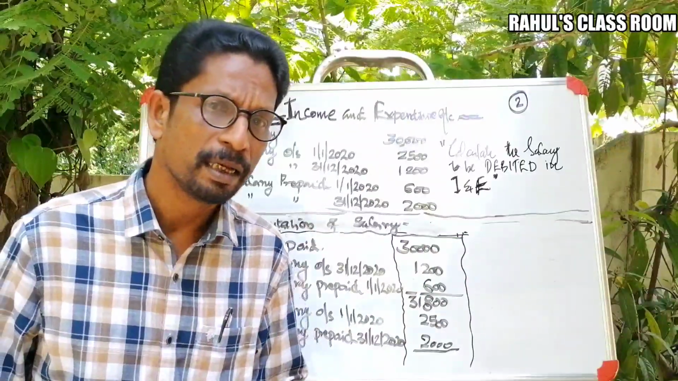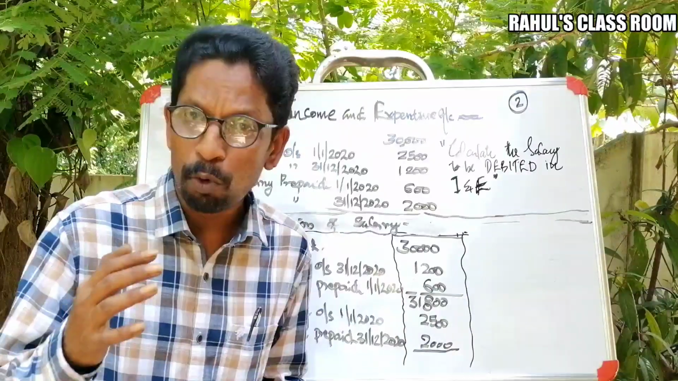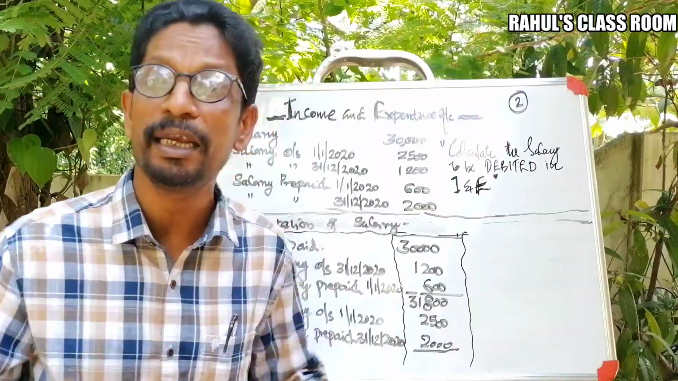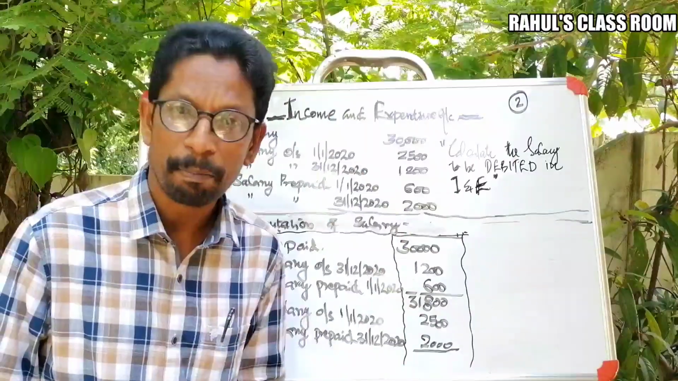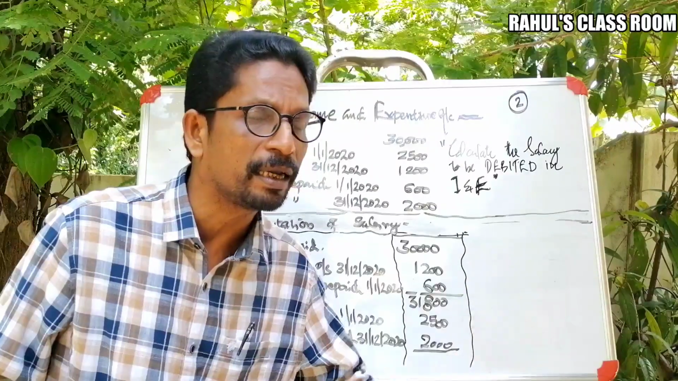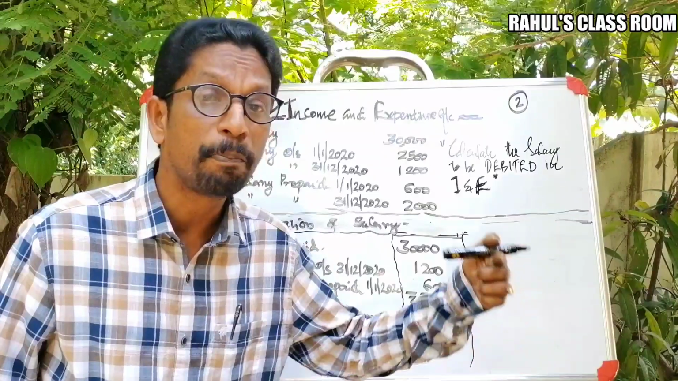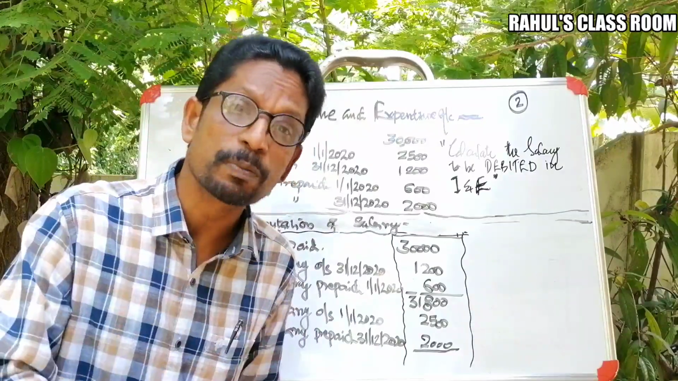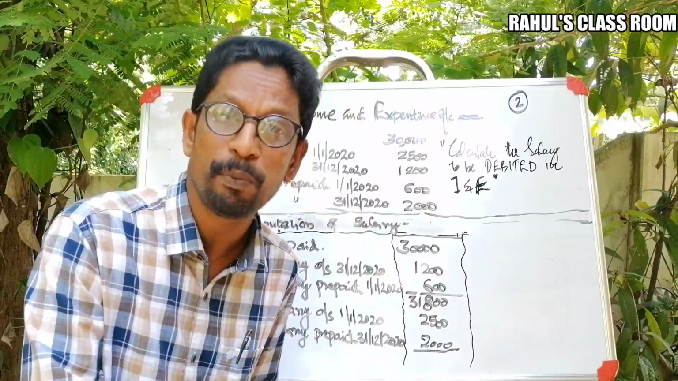What's the meaning? Salary prepaid means the amount of expenditure paid in advance. As on what date? As on the beginning. That means as on the beginning date, the problem stated a certain amount of expenditure or salary prepaid. That means it was prepaid during the previous year.